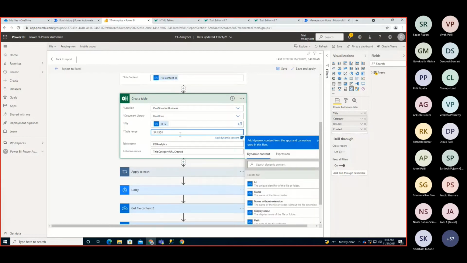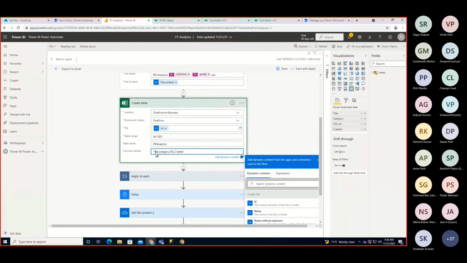Now this is the thing, table range. Table range is something like in Excel. I want to export these 4 columns. So my columns start from A and end at D. So I need to provide the range as A1 to D1 with the $ sign. Right, and after that we need to provide the name for our table. So I'm providing Power BI Analytics, and after that we need to pass the column names as comma separated. You can give any name to your column headers, so just pass any name over here and we are good